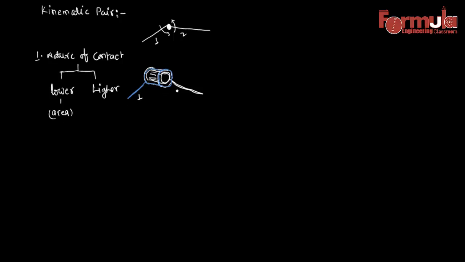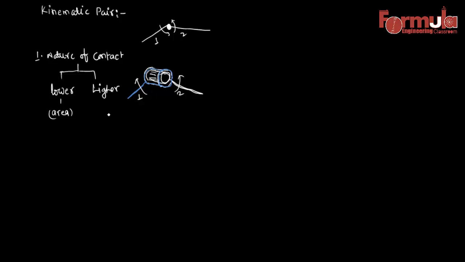This is the link that I'm saying is 1, and this is 2. In this case, links 1 and 2 can easily move around each other. So when the nature of contact is the surface area, the joint is defined as a lower pair. There are so many pairs. For example, a nut and screw. In the case of nut and screw, or nut and bolt, the contact is surface area. That's why that pair is defined as a lower pair. Also, we can say this type of turning pair is also a lower pair.